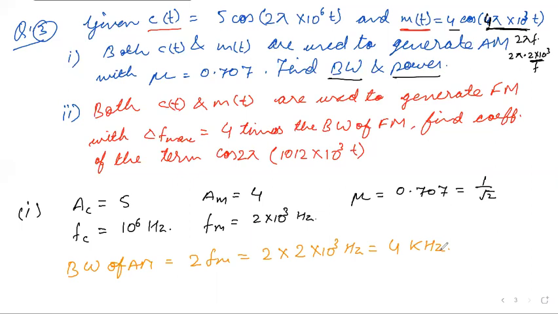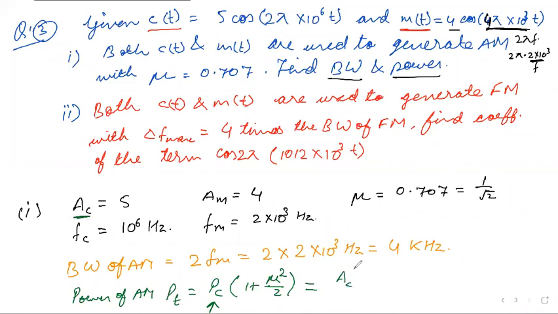Now the next part is we have to find the power. The total power PT equals PC times 1 plus mu square by 2. PC is the carrier power, which is A square by 2, with the carrier term as AC.